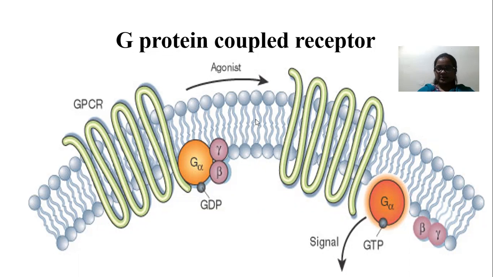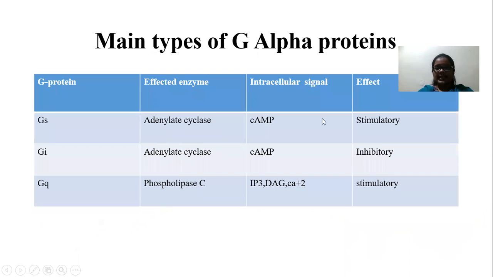Next, the alpha subunit consists of three major proteins, that is Gs, Gi, Gq. Gs means the stimulatory G protein. This Gs protein stimulates which enzyme?